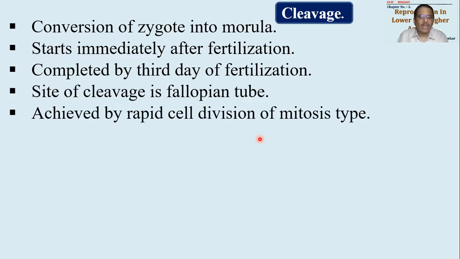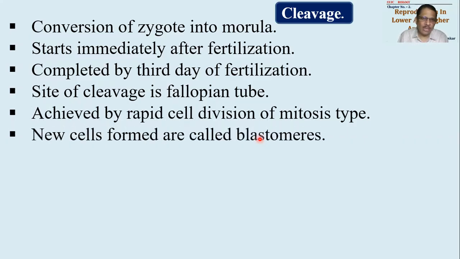Cleavage will be achieved by rapid cell division, which is of mitosis type. Mitosis होने वाला है, but this mitosis will not get a sufficient time for growth, and that's why after first cell division, second cell division will start immediately. The new cells that are formed as a result of this cleavage are called as blastomeres. देखो ये term blastomeres. Blastula के stage cells होने वाले हैं, that's why they're called as blastomeres.